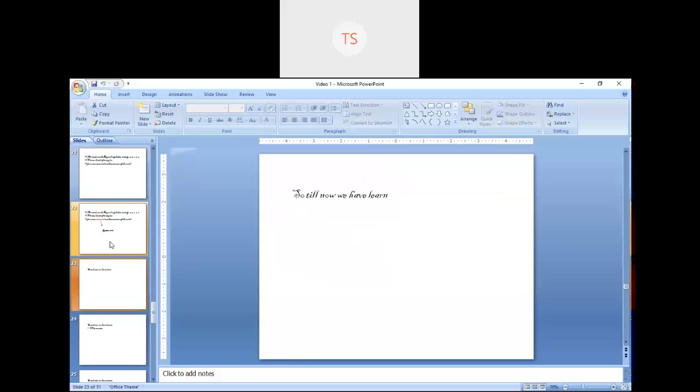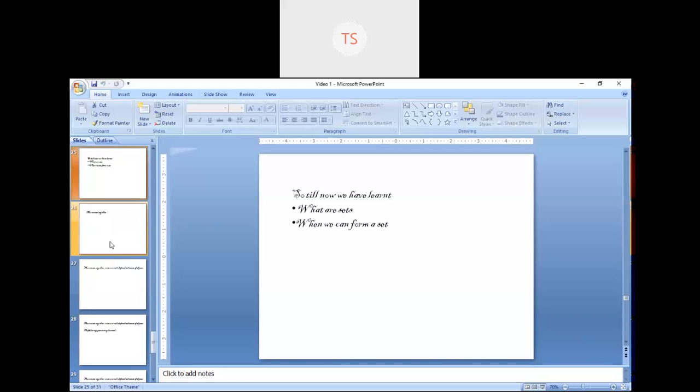So till now in these slides, what we have learned? We have learned what sets are. Sets are the collection of some well-defined objects. Now you know what is well-defined. Is it clear? All of you clear what is well-defined? Yes, ma'am. Okay. Next is when we can form a set.